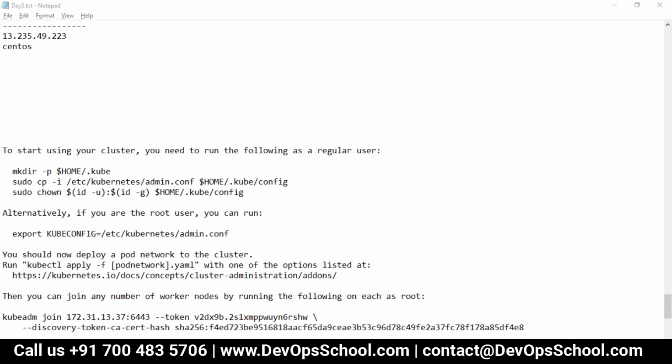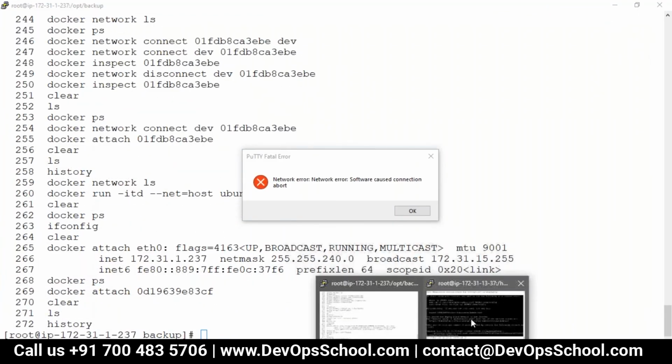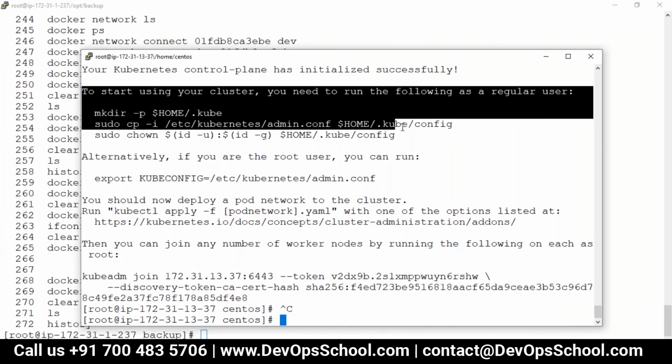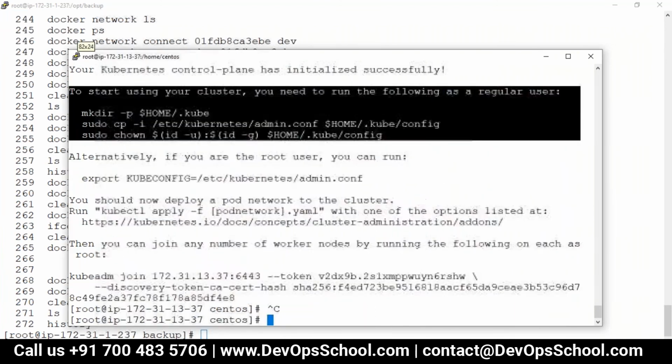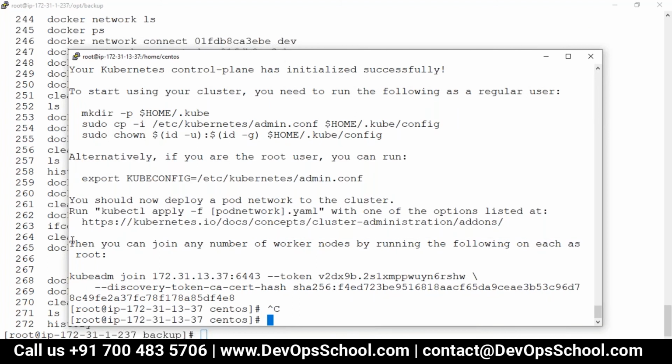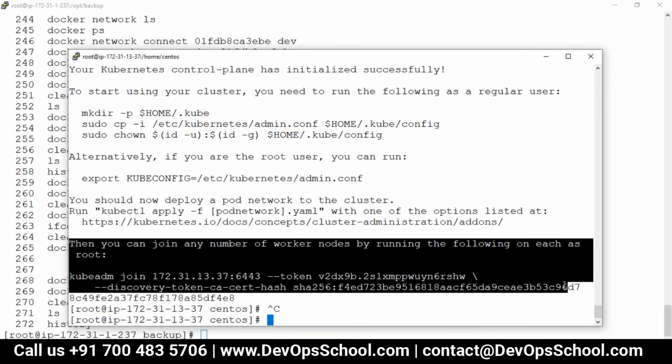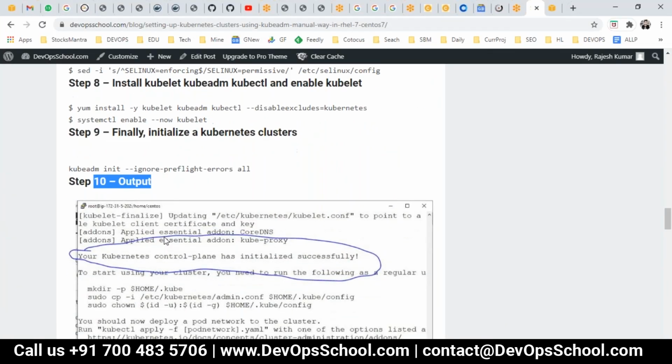Basically, what you have here is, this is for the workstation, this is for the networking, and this last section is for the worker join command. All the token and checksums and stuff like that is there. Okay, so done. You see here, step number 10, I got it here.